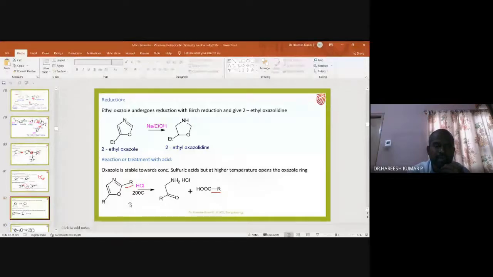So later on, what will happen? This bond pair can come over here. This hydride can go to this position. So that is how an alpha amino ketone is obtained.